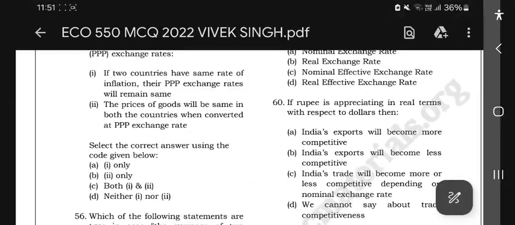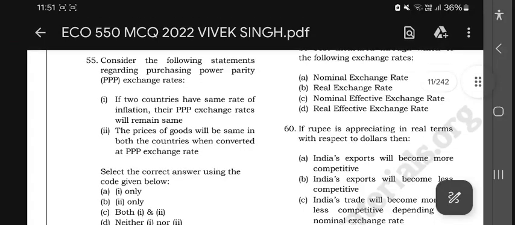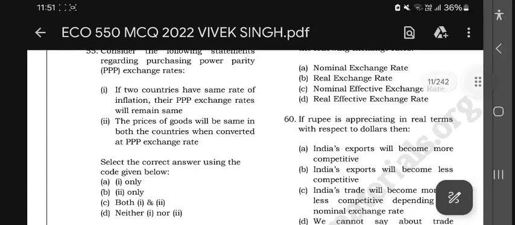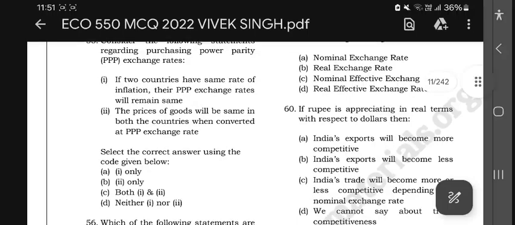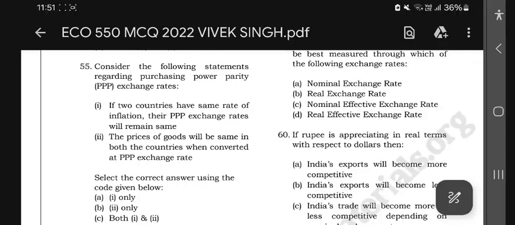Question 55. Consider the following statements regarding the purchasing power parity exchange rate. One, if two countries have the same rates of inflation, the PPP exchange rates will remain the same. Two, the price of goods will be the same in both the countries when converted at the PPP exchange rate. Select the correct answer using the code given below.